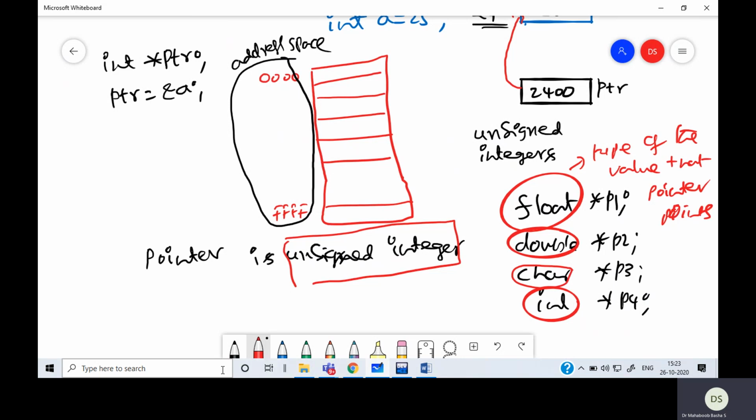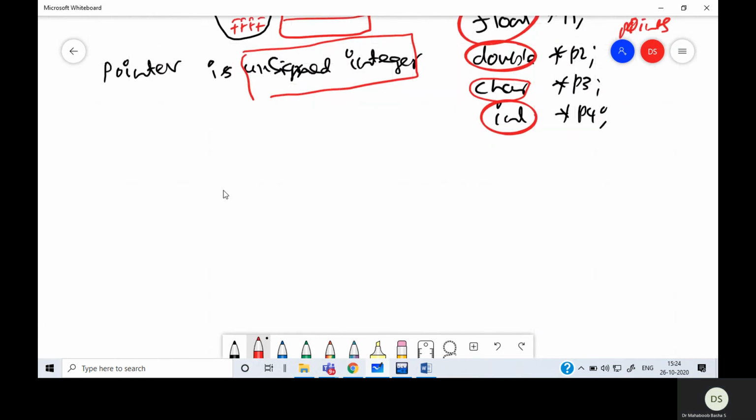So irrespective of the type of value the pointer is pointing to, the pointer is always unsigned integer. And the type we attach in the declaration is actually the type of the variable the pointer is going to point to. That is the first thing I want to give.